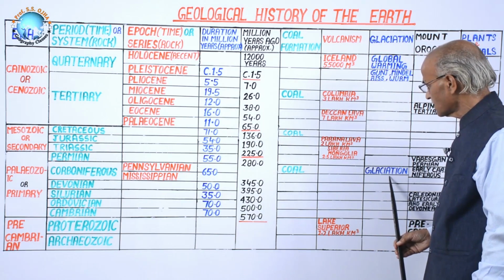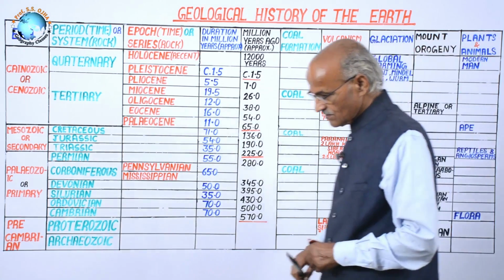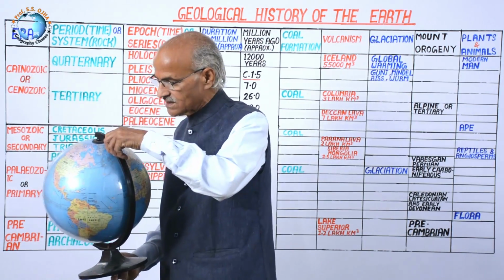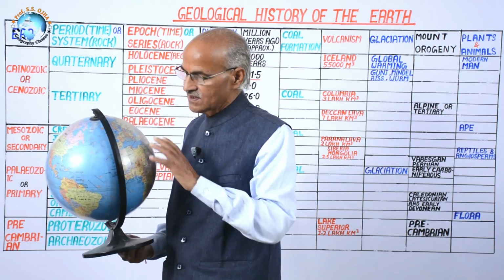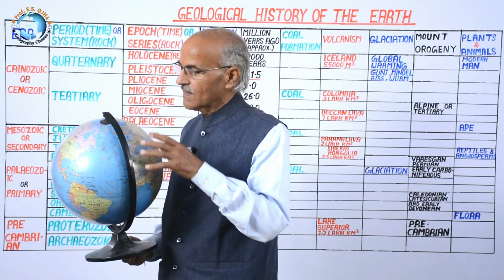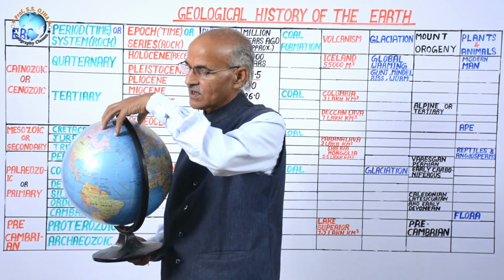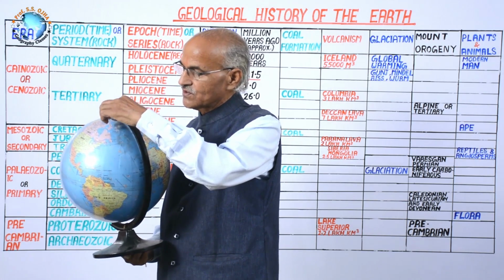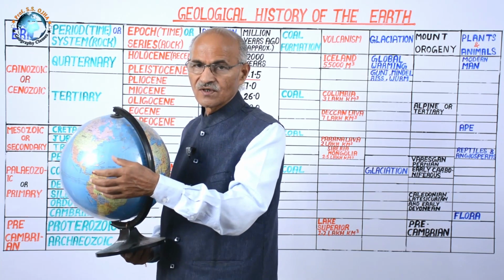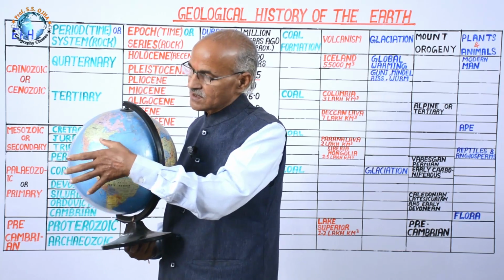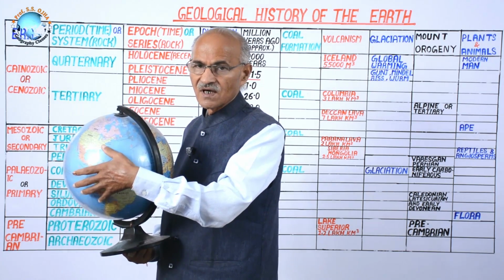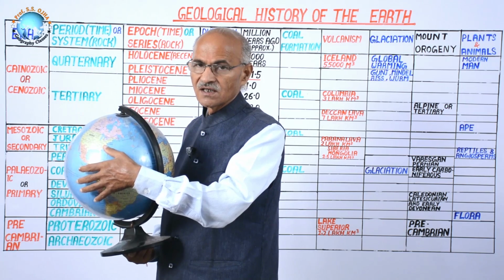What is glaciation? We will discuss it in a later chapter. But glaciation is a process in which the temperature of the earth cools down and the ice sheet in the form of lobes proceeds from the pole toward the equator, but cannot reach the equator because between Cancer and Capricorn the sun is vertical and temperature is high, so ice is not allowed.